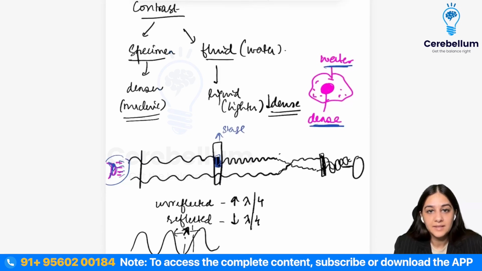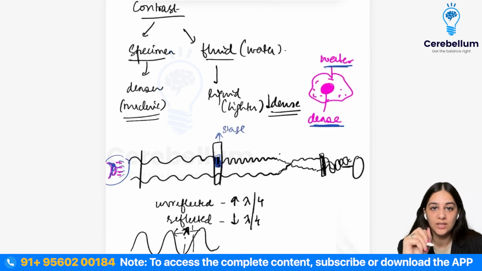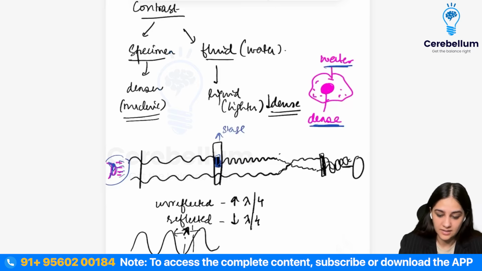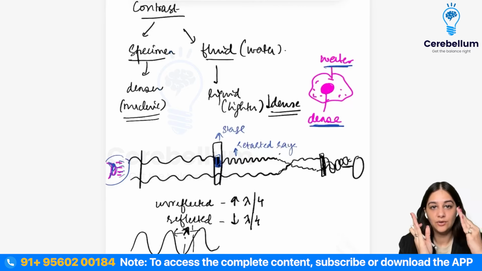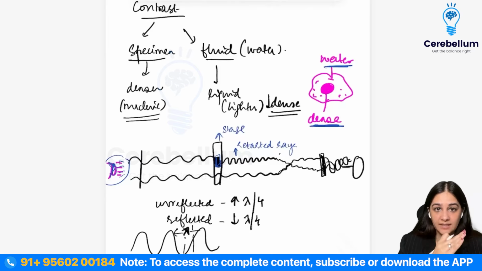At the specimen, if there are denser nuclear materials, the light rays are going to get deflected. They are deflected or retarded, so these rays are called retarded rays. That means they are deflected a little bit, like this.